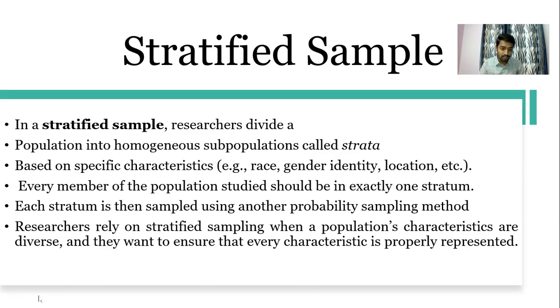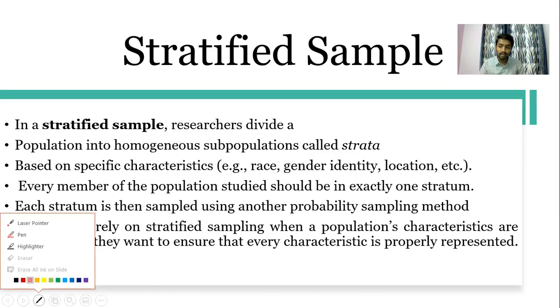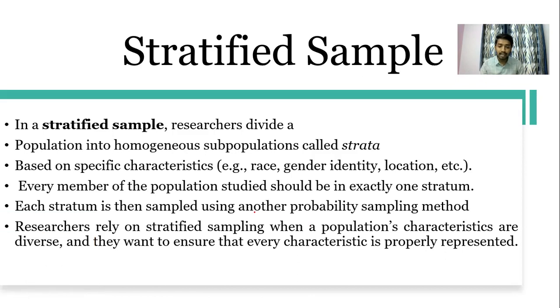Okay, so when it comes to the unique part, I'm going to highlight it here. See, it has to be sampled using another probability sampling method.